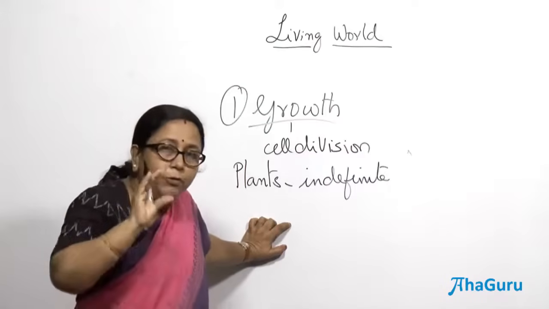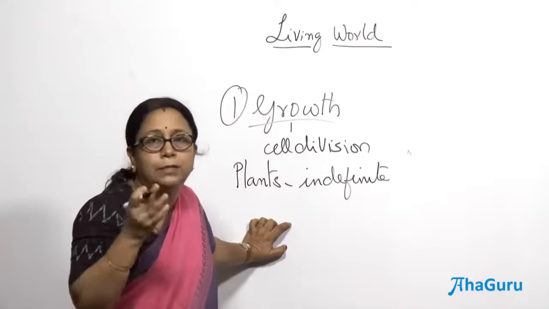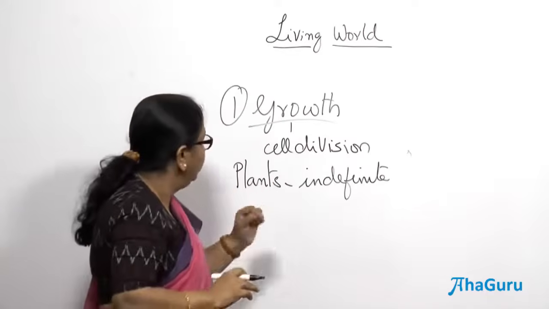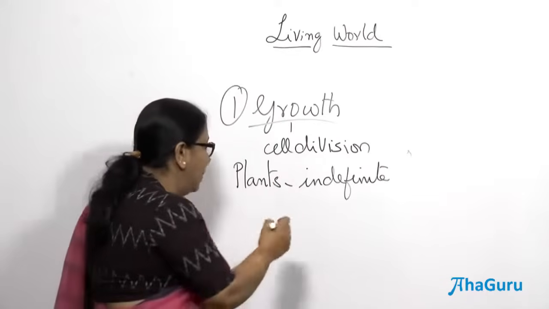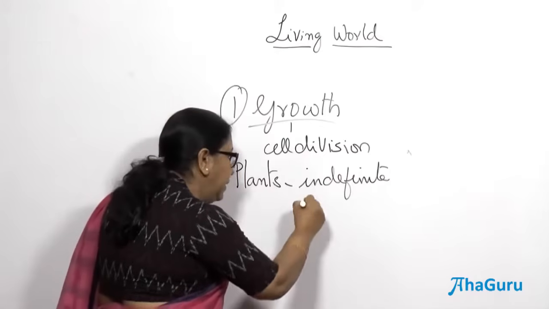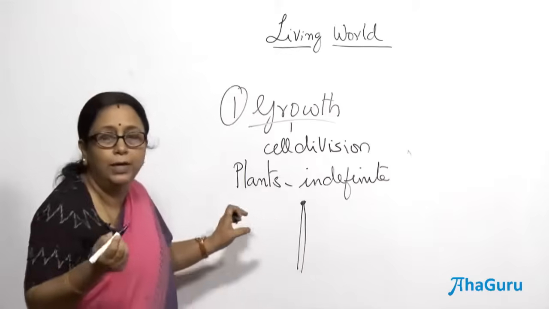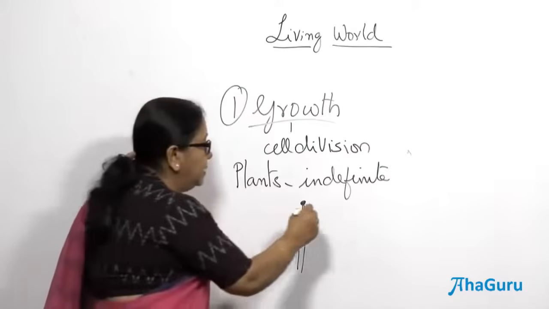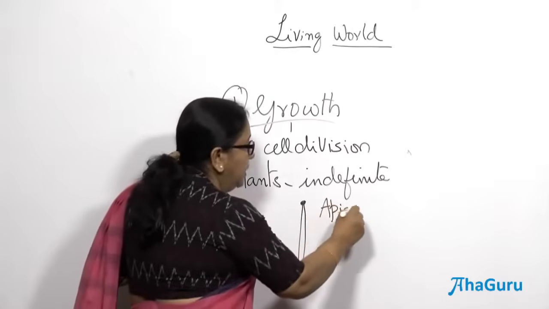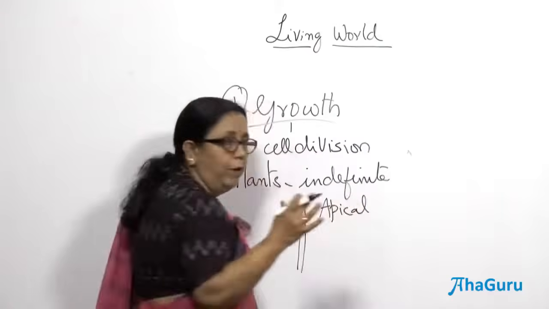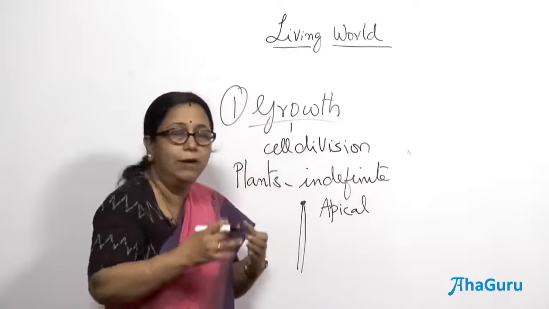There is a different way in how growth happens in plants. At the tip of the plants there is something called meristematic tissue, I am sure you would have heard about it. They are called apical meristems, a group of actively dividing cells.